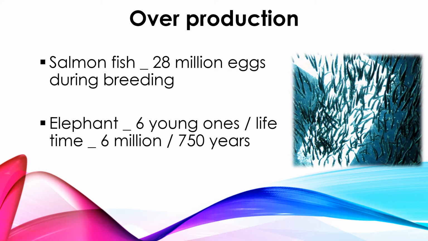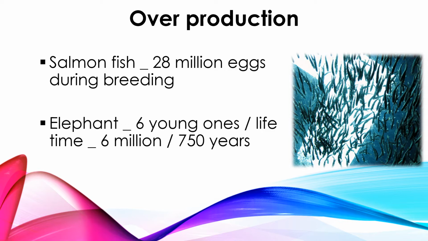Moreover, it has the urge to increase its population, so every organism is trying to increase its generation. Two examples are given here. The one is salmon fish. It is able to produce 28 million eggs during the breeding season.